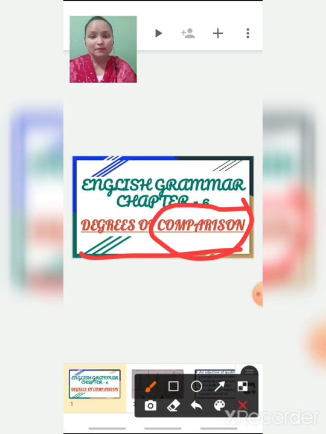So comparison means to compare objects. How do we compare? We compare characteristics, features of any object: how similar the objects are to each other, or how different they are from each other, and to what degree.